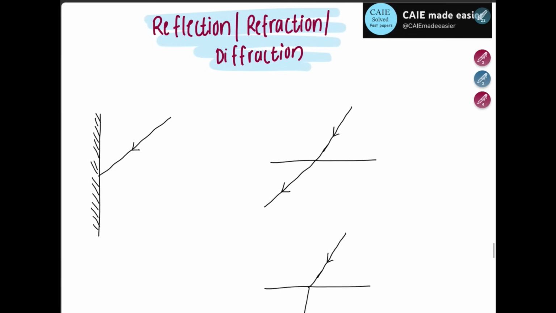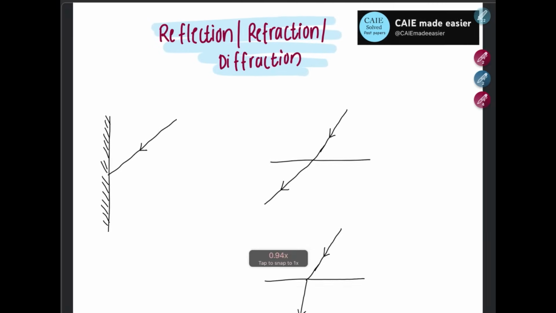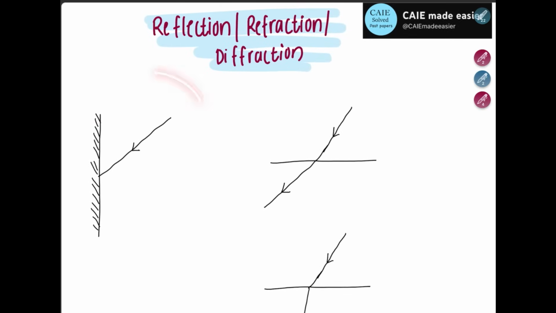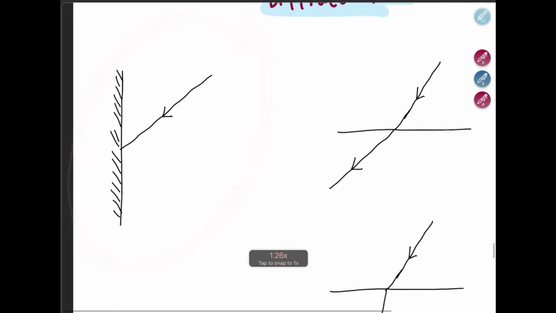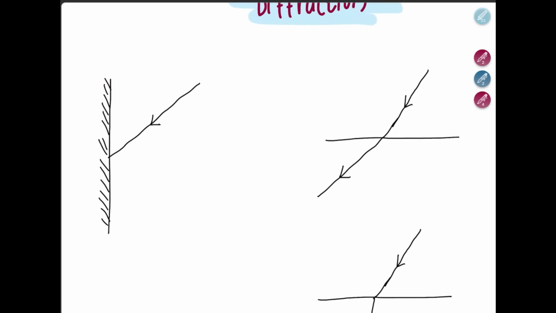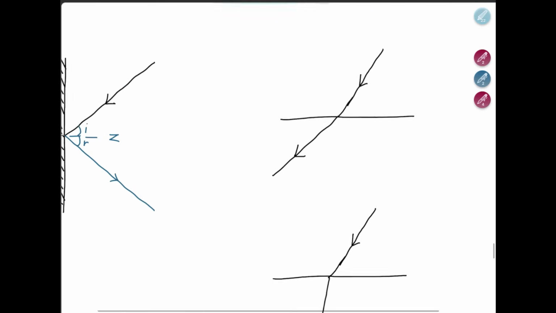Now, let's discuss reflection, refraction, and diffraction. Remember, this thing can be used to represent reflection. Reflection happens on a shiny surface, light falls there, and it falls back at the same angle. This could be your normal. Angle of incidence will equal the angle of reflection.